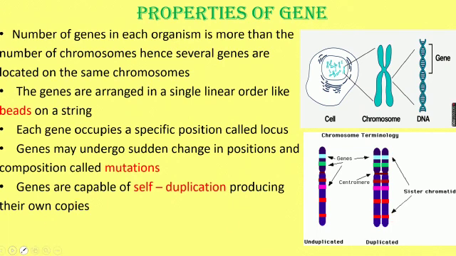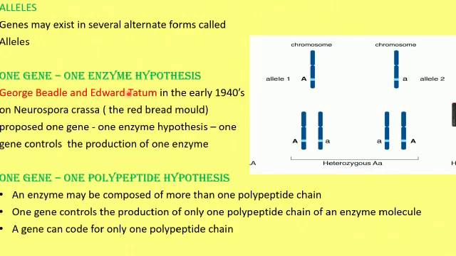Next, we'll see about alleles. What are alleles, and the two hypotheses? What are alleles? Genes exist in several alternate forms, and these are called alleles. Now you can see here this is a chromosome pair. The first allele is capital A, and the second allele is small a. So these are not the same. One is capital A, another one is small a, and this is the heterozygous condition, capital A, small a.